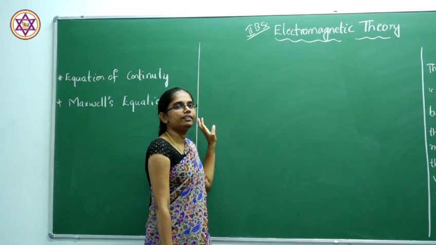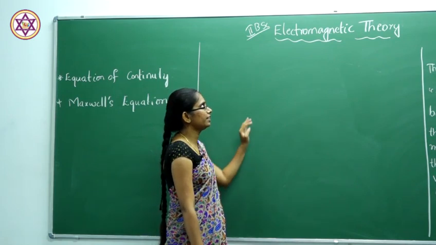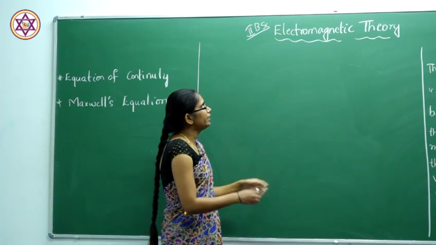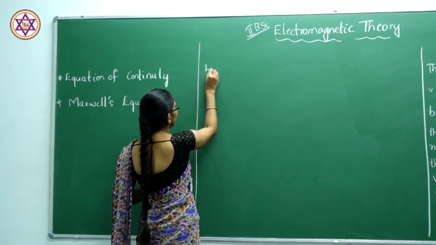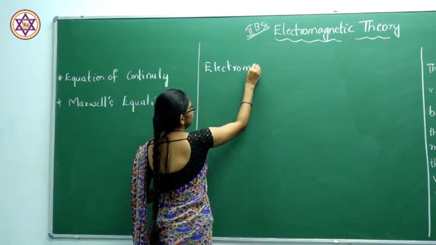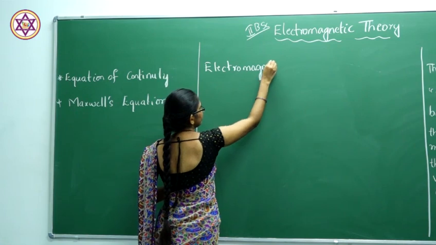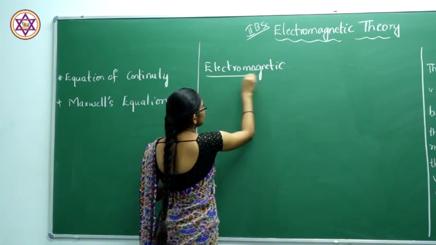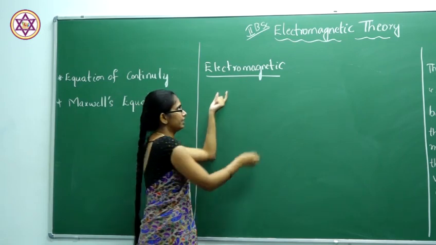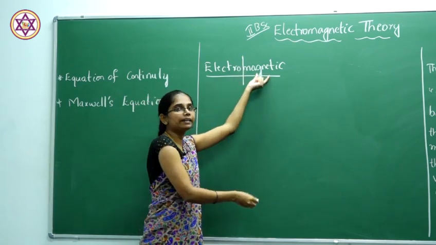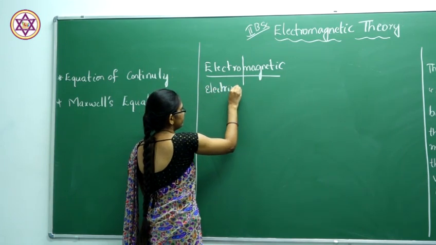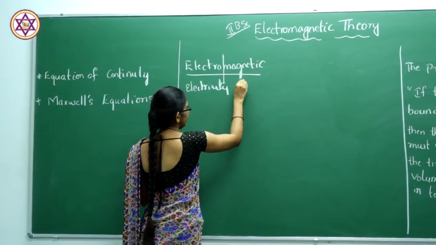Before starting the actual syllabus, let us understand the history of electromagnetic theory. The name itself tells that electromagnetic consists of two branches of physics, that is electricity and magnetism.